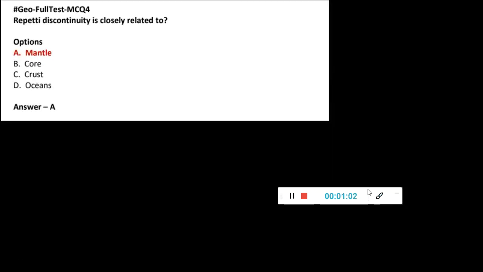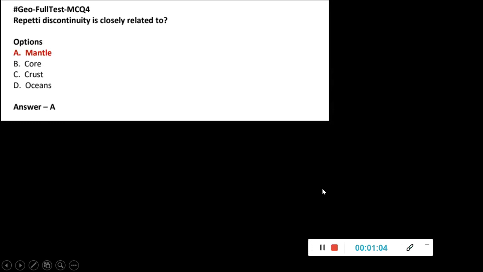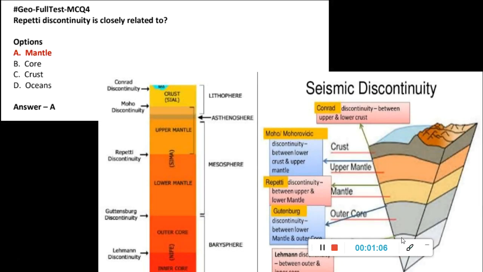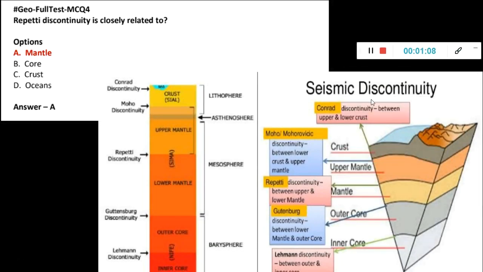So if you see, it's in the mantle, and the easiest thing is to see the diagram and learn. If you see this seismic discontinuity diagram, you should know that crust, mantle and core are there in this order, and there is an inner core and outer core. There is the mantle, lower mantle and upper mantle, and then we have a crust. So based on where it is, the discontinuity will be named.